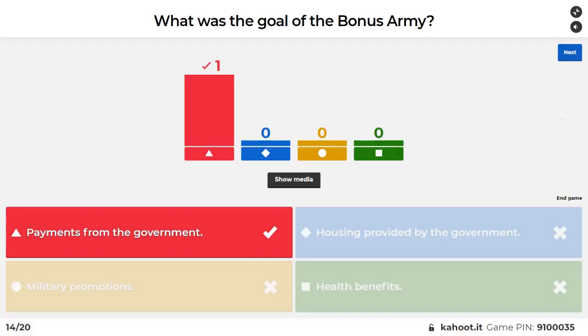The hint there is the word bonus. If you have a job and you get a bonus, you just got an extra payment. The bonus army are veterans of World War I who were promised money in 20 years, kind of like a retirement for them. Because of the Depression, they wanted it early. President Hoover said, no, we can't afford to give it to you early. We already made this agreement to give it to you in 20 years, so you have to wait till then.